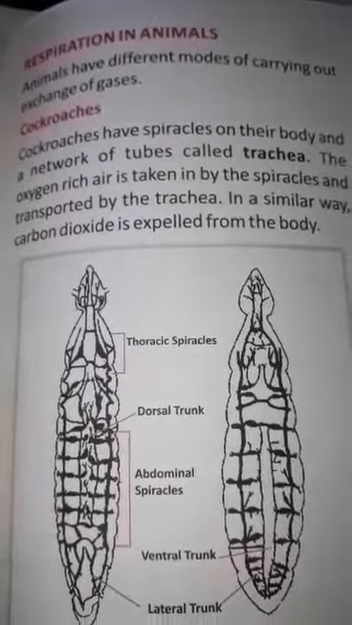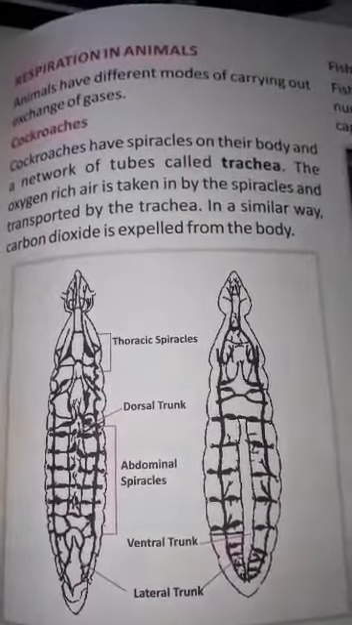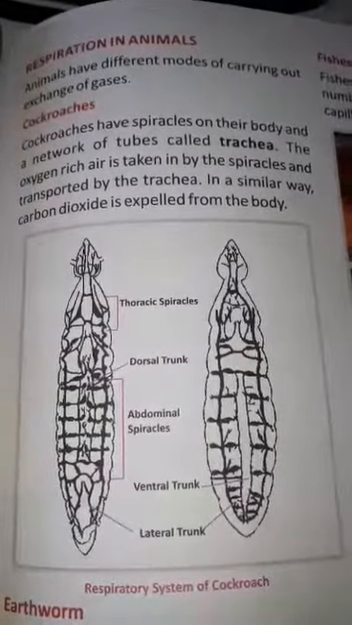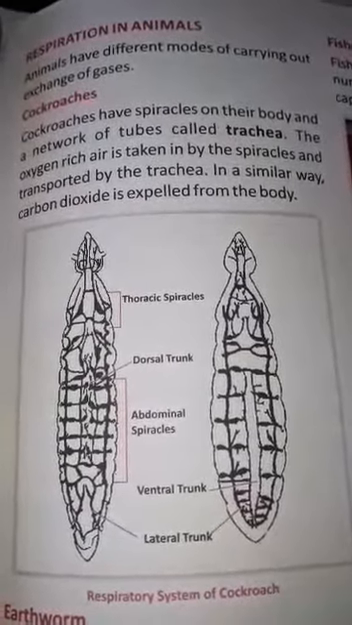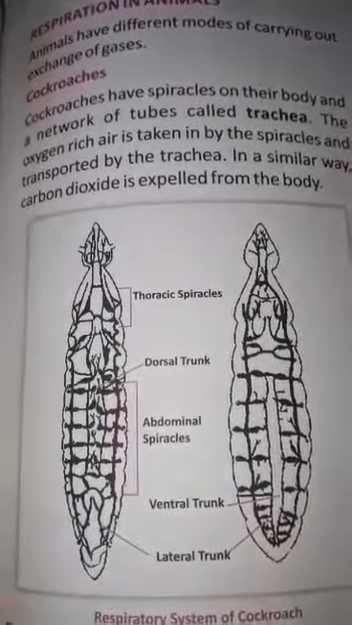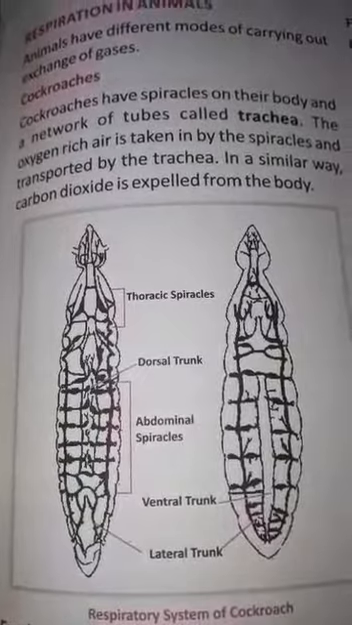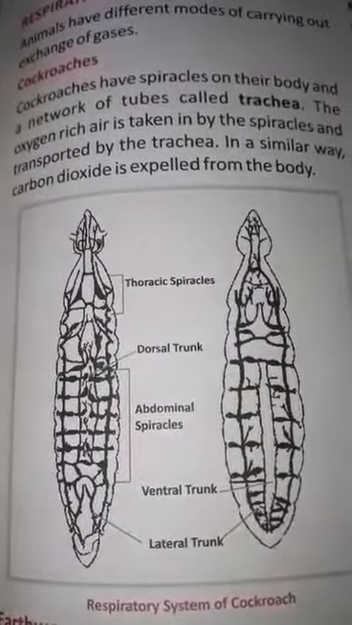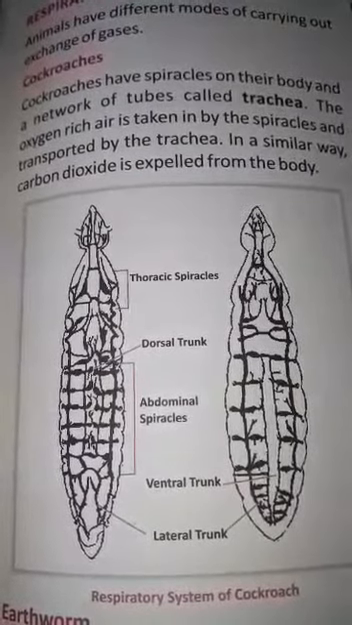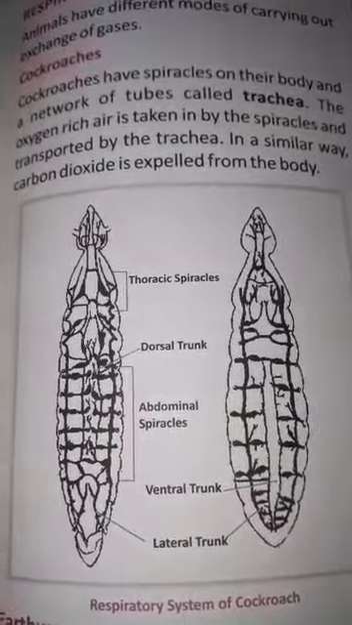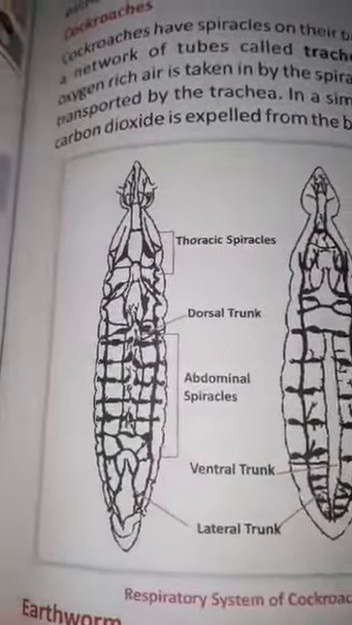a network of tubes called the trachea. The cockroach's body has the spiracles which form the trachea. The oxygen-rich air is taken in by the spiracles and transported by the trachea. Firstly, the air enters the spiracles and then the trachea. In a similar way, carbon dioxide is expelled or exits from the body.